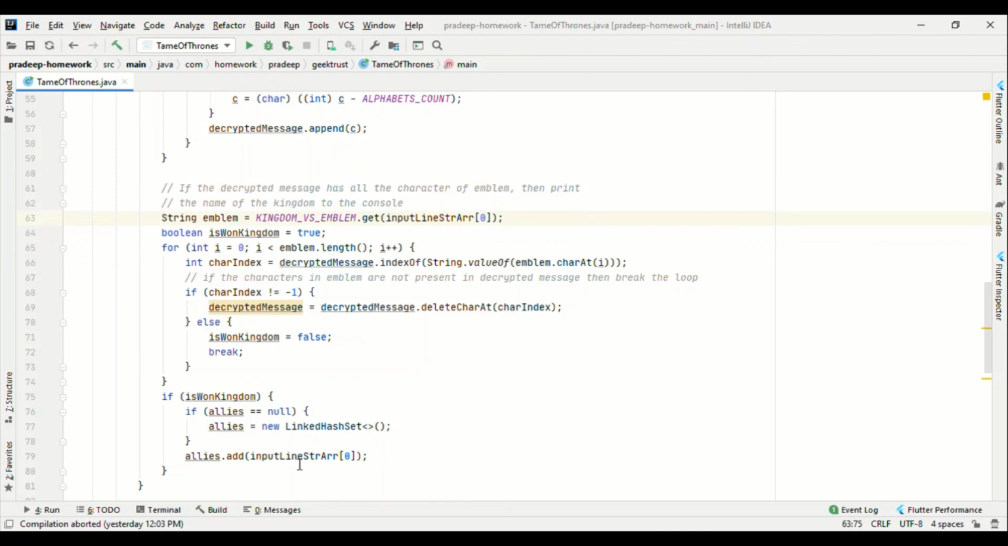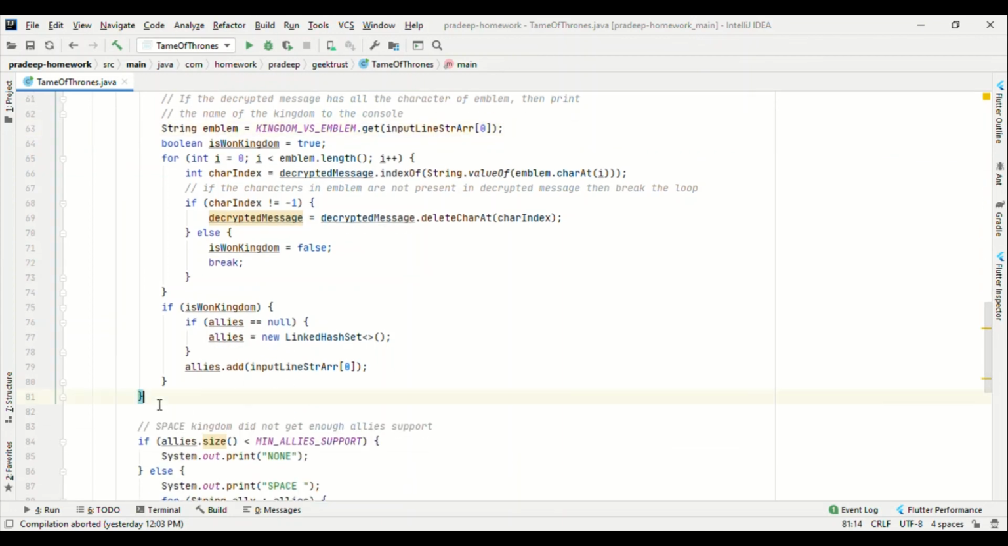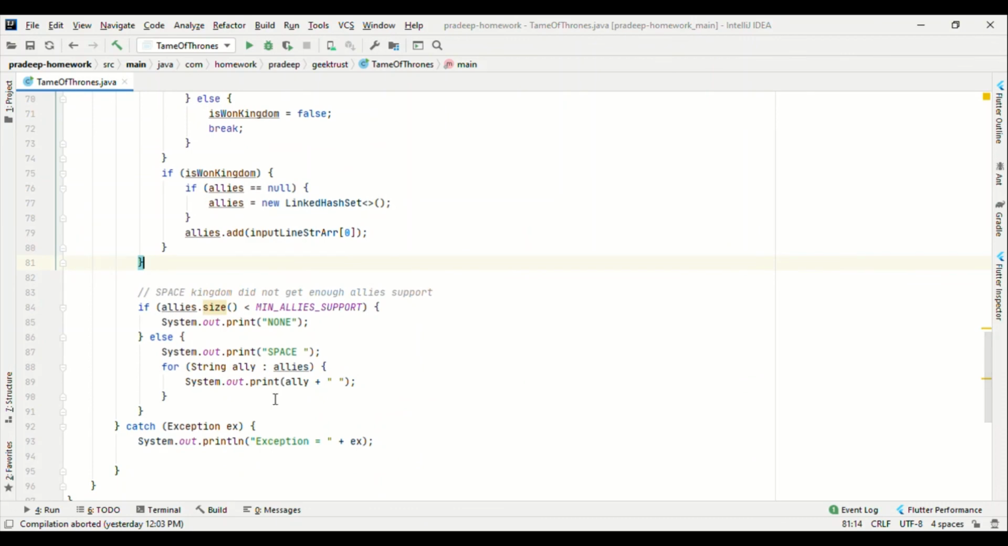The allies collection is a hash set. We add the ally to it, and once the looping is done and all the input lines in the text file are processed, we print the result. If the allies size is less than the minimum ally support, which is 3, we print none; else we print the list of all the allies.